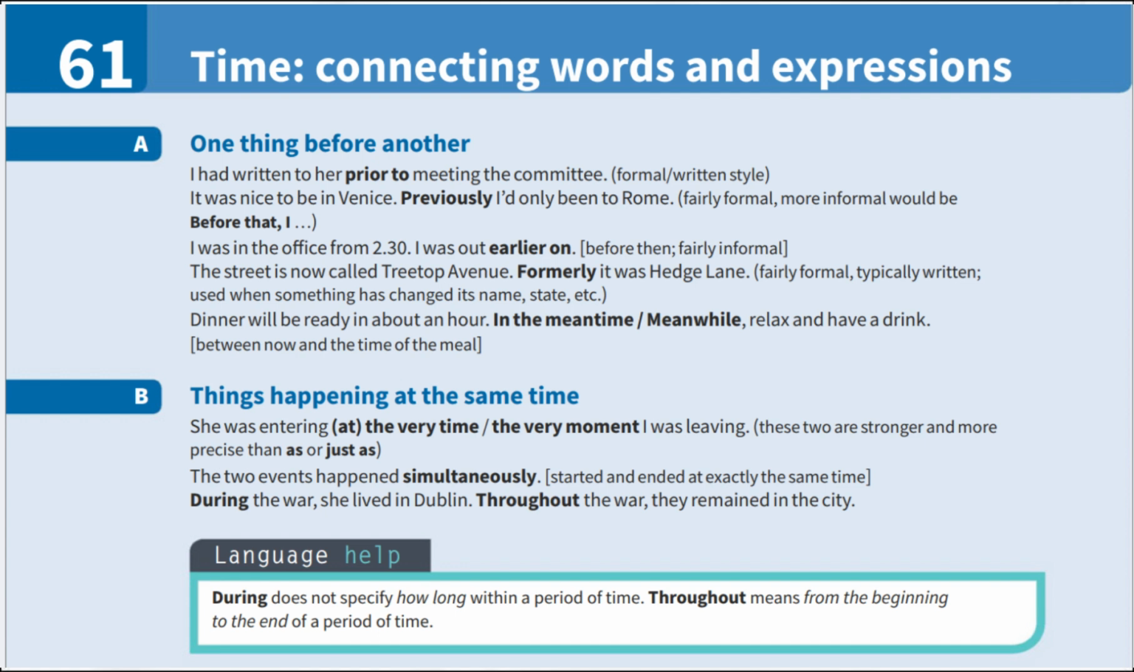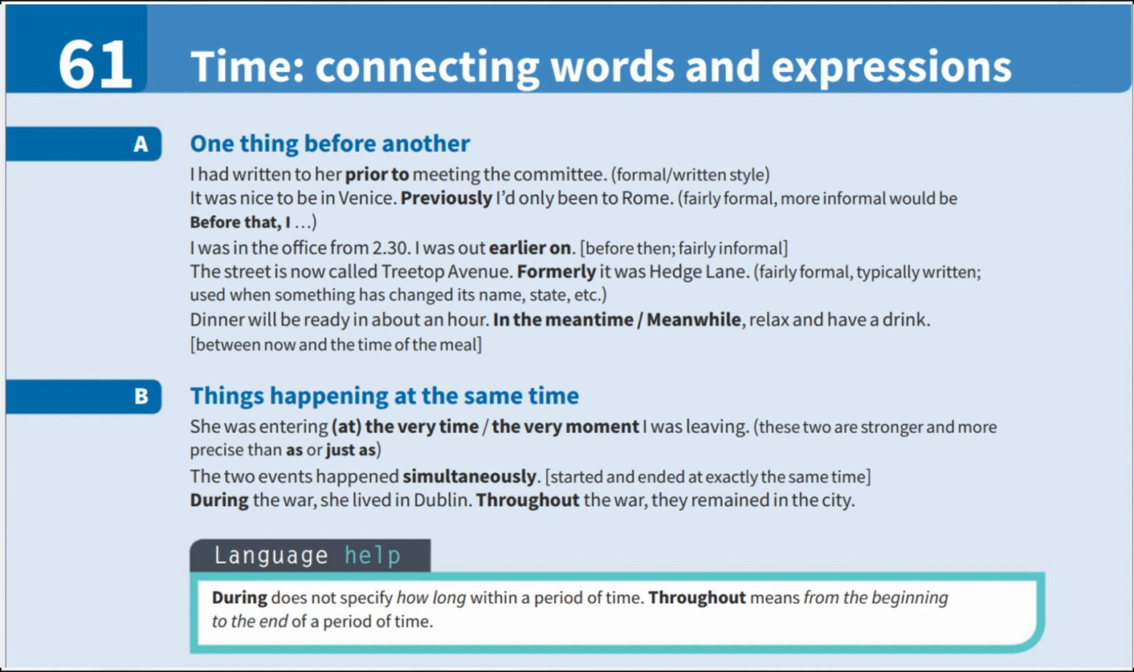Things happening at the same time. Now let us look at expressions used to indicate that things happened at the same time. She was entering at the very time or at the very moment I was leaving. These two are stronger and more precise than as or just as. The two events happened simultaneously. They started and ended at exactly the same time.